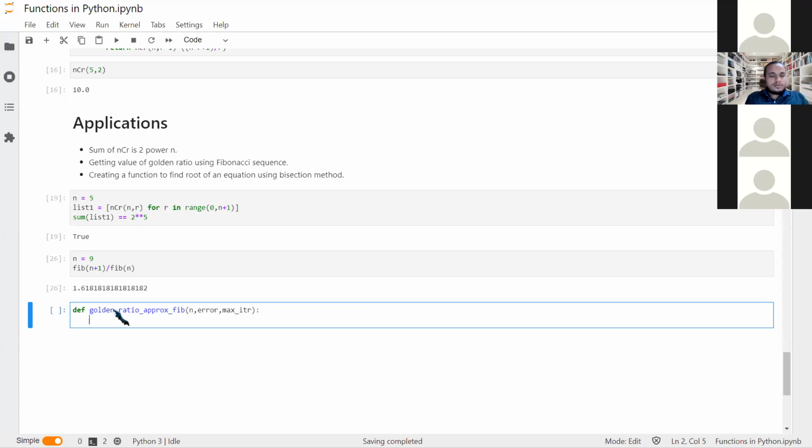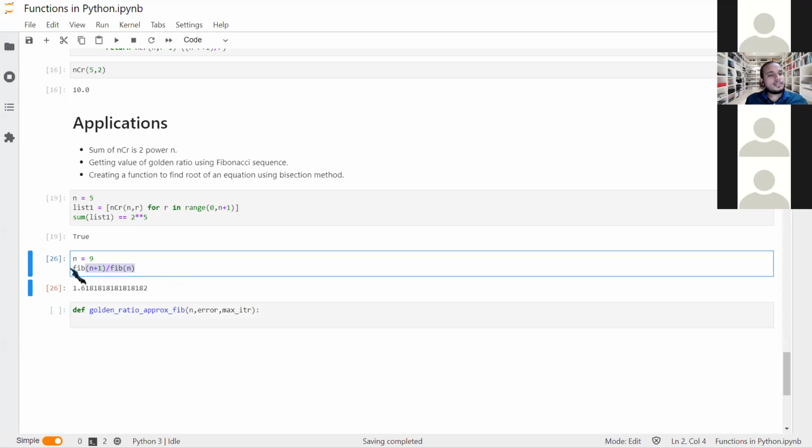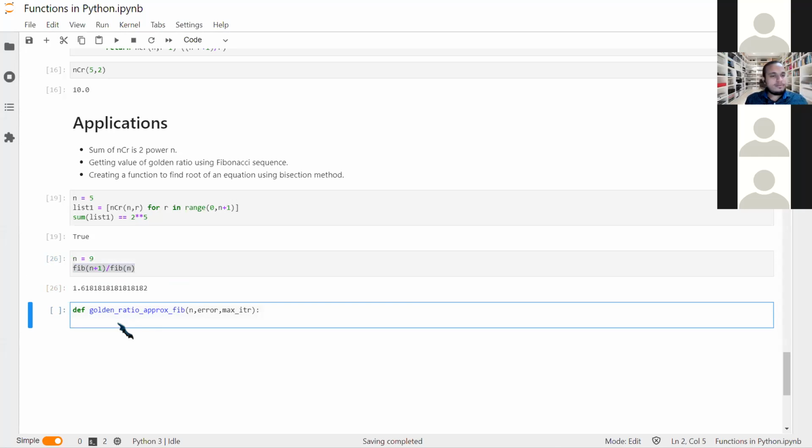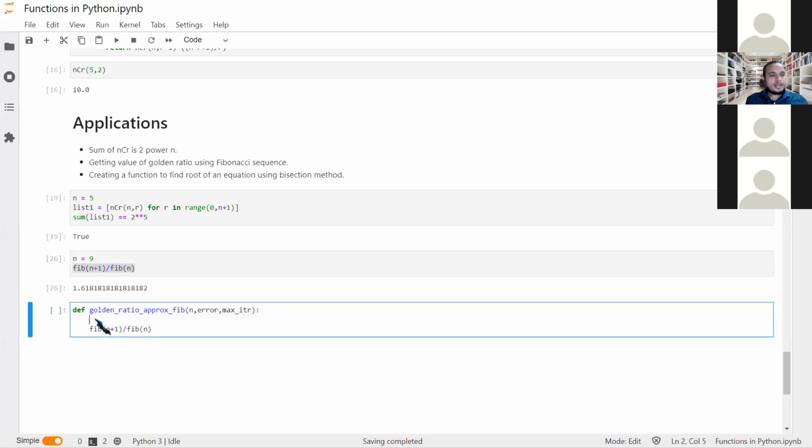Okay. So first of all, we need to calculate this thing inside this. We can do it, and we have to do it with a loop, and this loop is for i in range from 1 to maximum iteration, whatever we say.